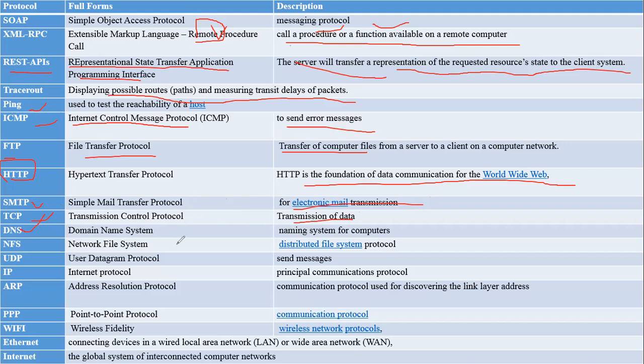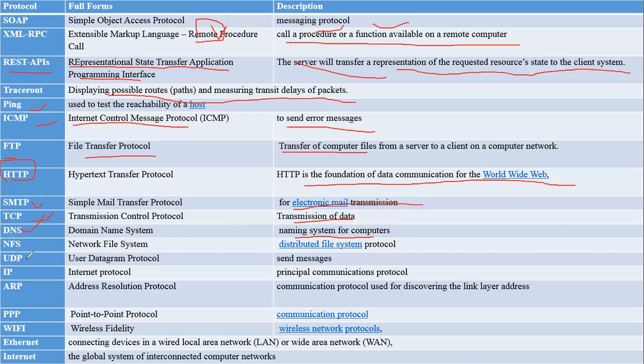So instead of this, we have to use a naming system for computers so that we can easily communicate from one computer to another computer. That is the Domain Name System. NFS, Network File System, is a distributed file system protocol. That means centralized or client-server architectures. On that basis we can use NFS.